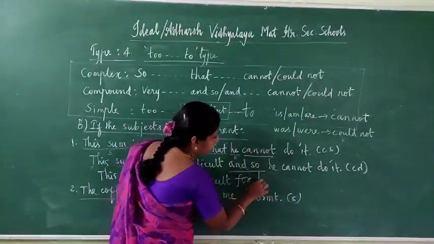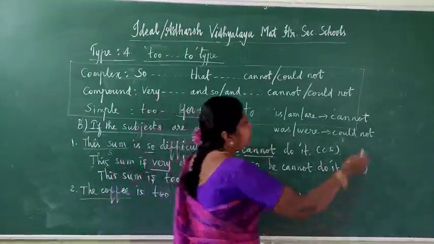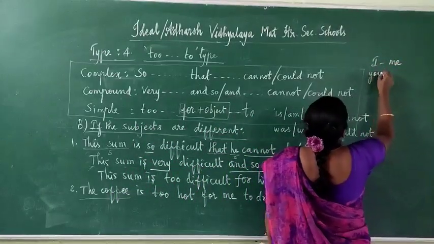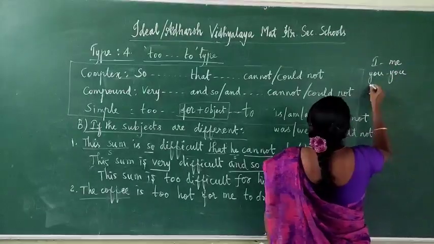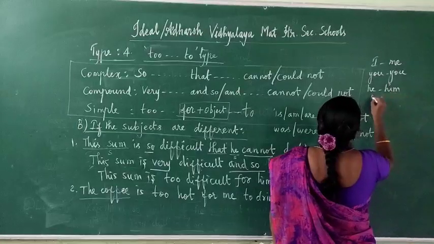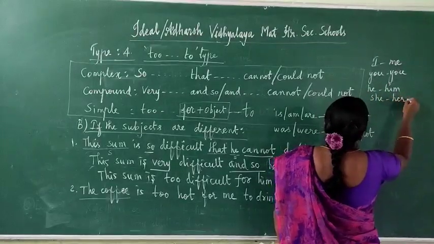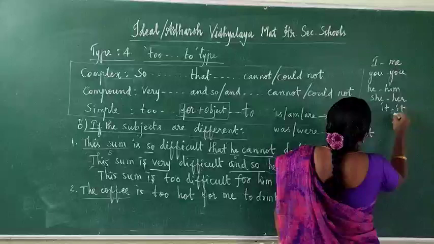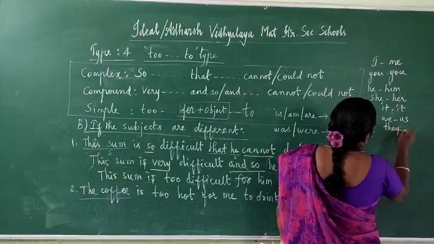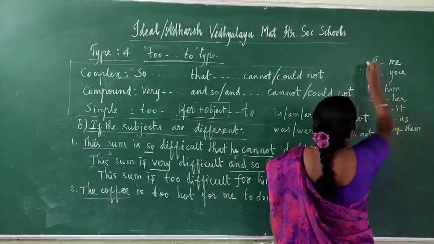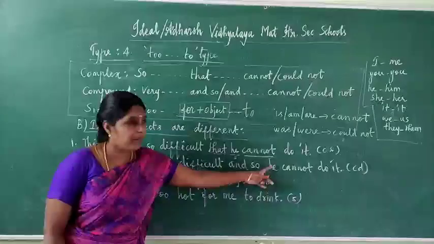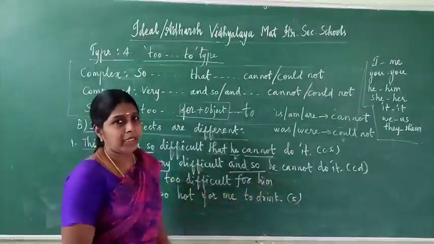He, object: him. I, object: me. You, object: you. He, him; she, her; it, it; we, object: us. They, object: them. Keep this in your mind when writing the object form. Here what comes? He. So he, object, him.